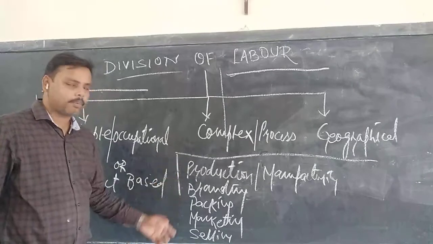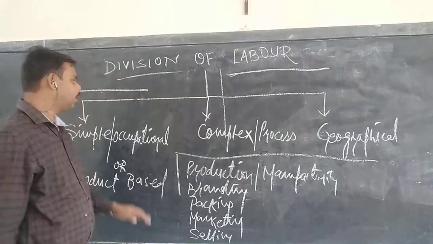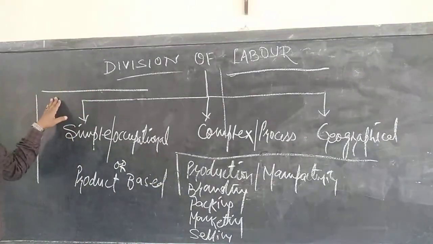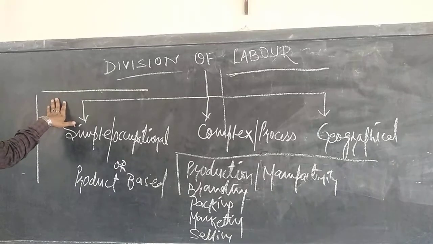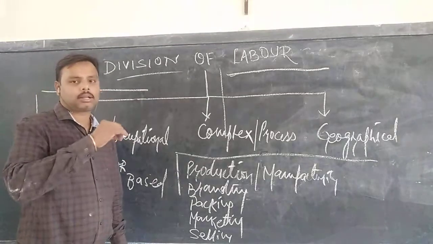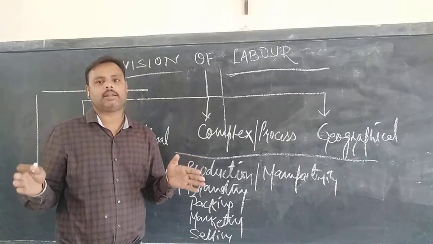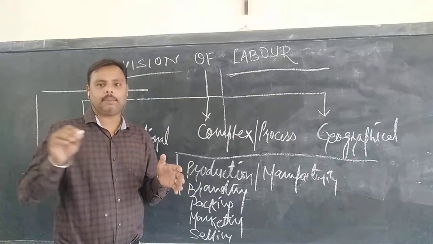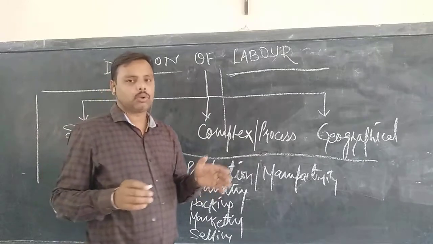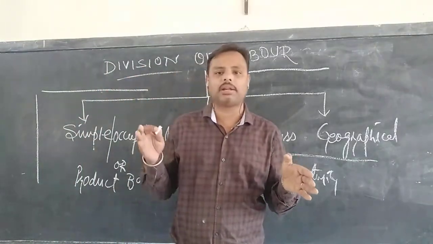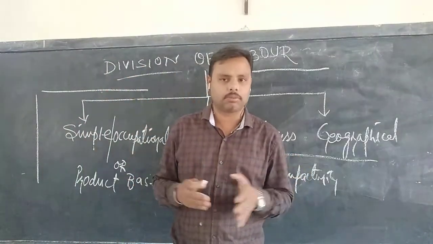So this follow-up of work is called horizontal division of labor. Horizontal division of labor is wherein a work started by A is not over until E completes it. A, B, C, D, E, this way we divide. So A is incomplete until E finishes off his work.